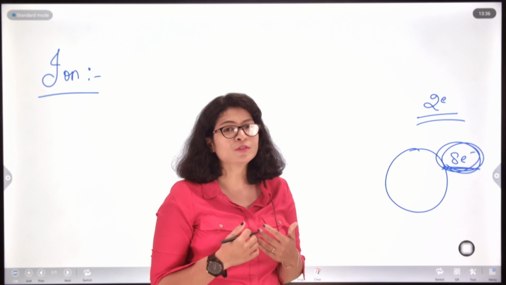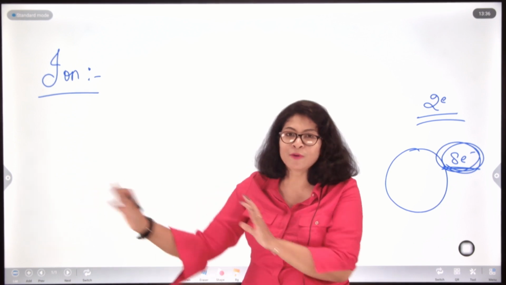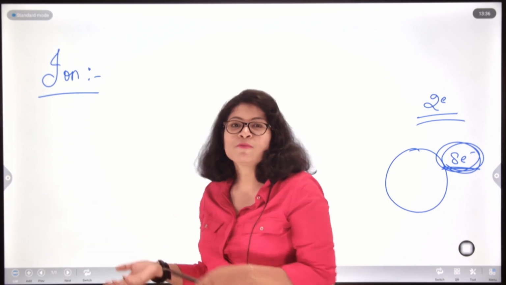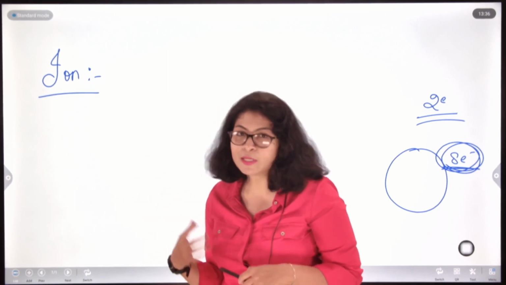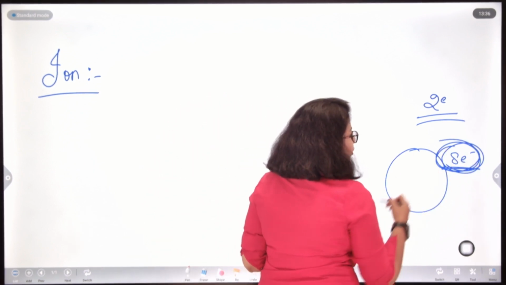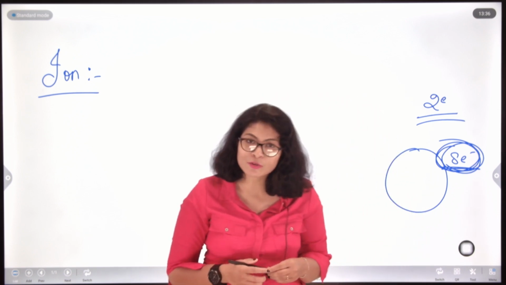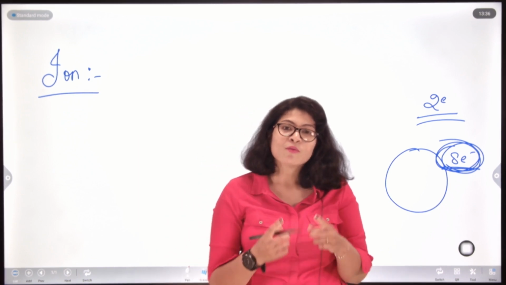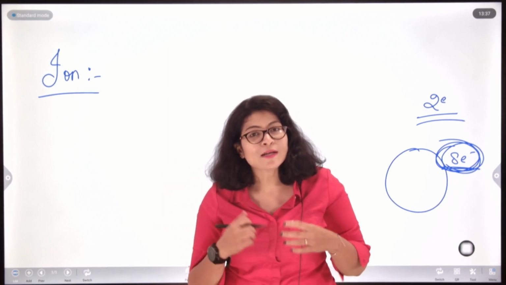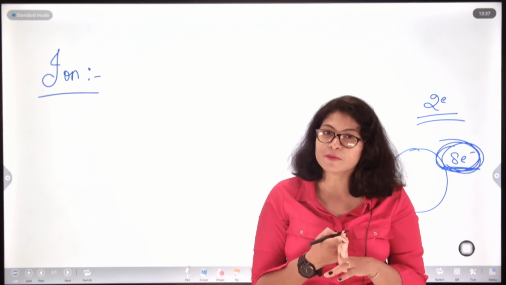If I am in deficiency of money, if I am lacking money, and my friend, for example, has a lot of money, I can ask my friend to borrow some money, right. Similarly, if an atom is in need of some electrons, it can go hunting from its neighboring atoms and ask for electrons. One atom loses some electrons, another atom gains them, and both do so in order to attain a stable octet configuration.